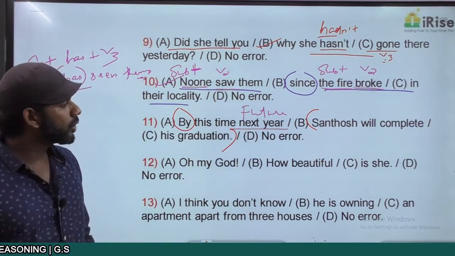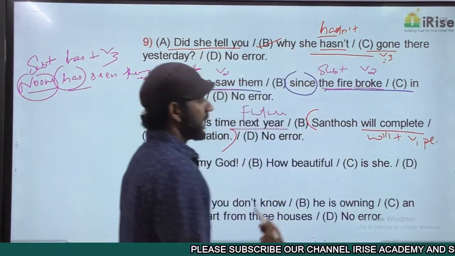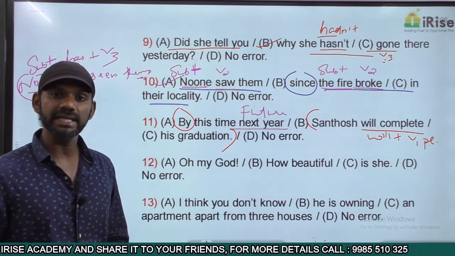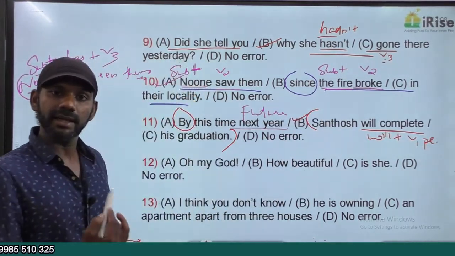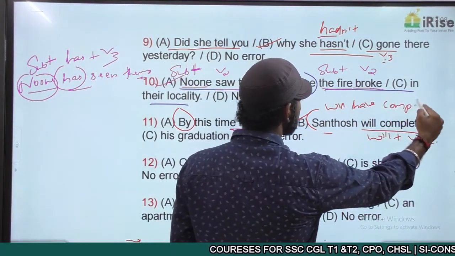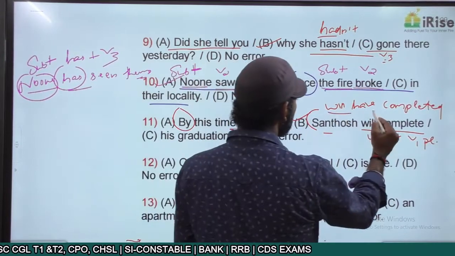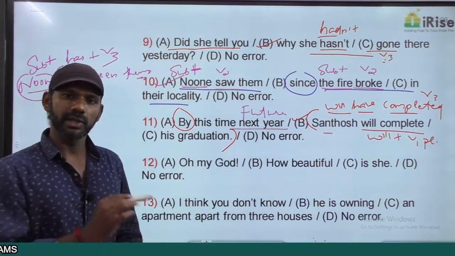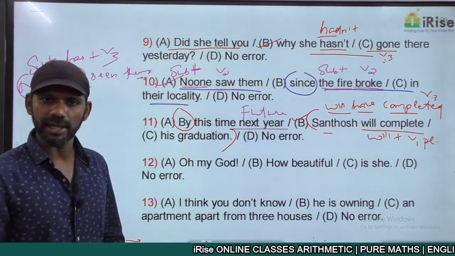Come to this. Santosh will complete. "Will complete" is will plus V1 plural, and will plus V1 plural is simple future. In this sentence, we don't want simple future. We need future perfect. That is the error. The error is in part B. So in fact, the correct statement must be Santosh will have completed his graduation. "Will have completed" is will plus have plus V3, and will plus have plus V3 is future perfect. So the correct sentence must be: By this time next year, Santosh will have completed his graduation.